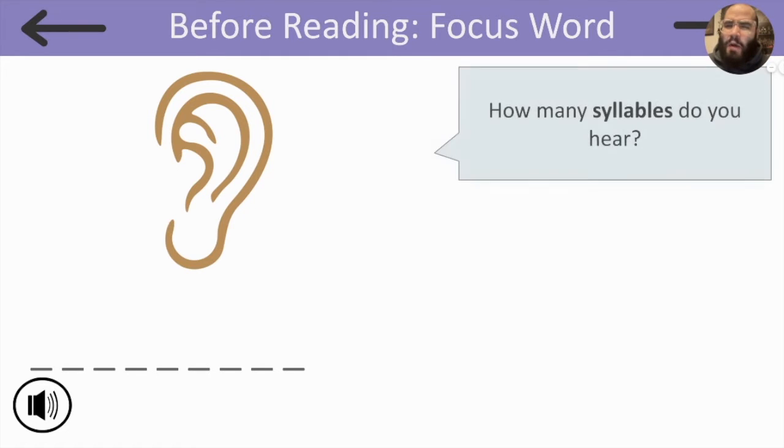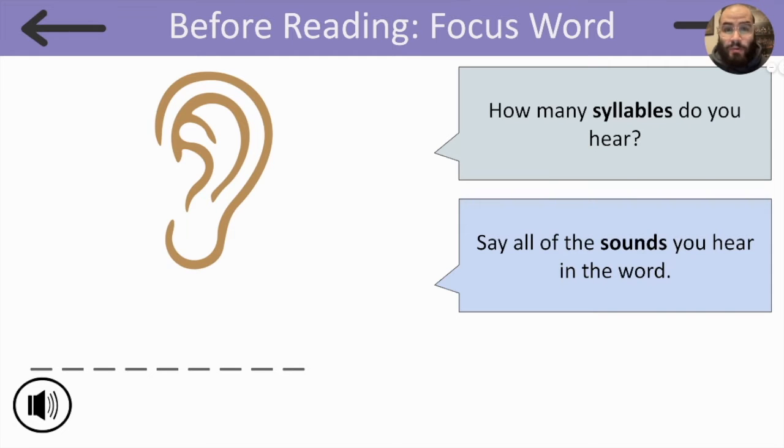Sounds great. How many syllables are in the word ecosystem? Ecosystem. That's right. 4 syllables. Say all the sounds you hear in the word. Repeat after me.